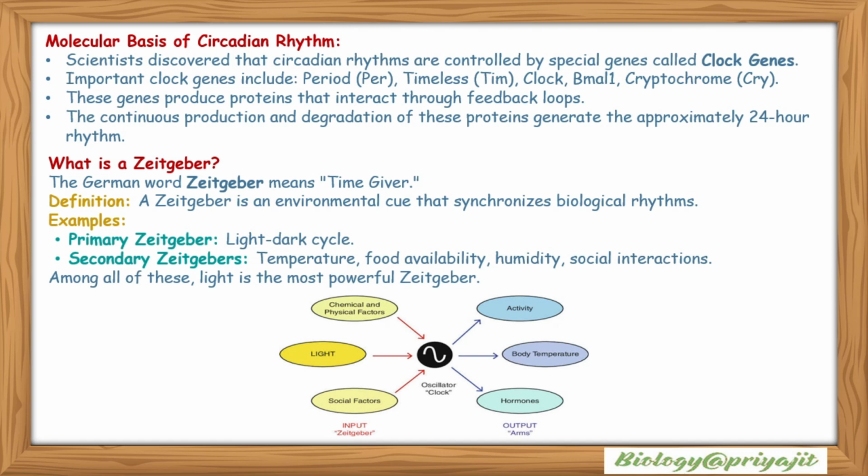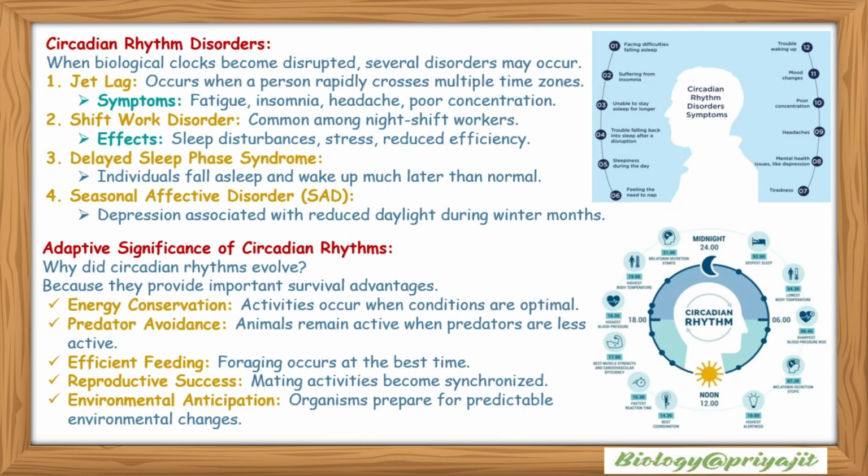What is Zeitgeber? The German word Zeitgeber means time giver. By definition, a Zeitgeber is an environmental cue that synchronizes biological rhythms. Examples: primary Zeitgeber, the light-dark cycle; secondary Zeitgebers, temperature, food availability, humidity, social interactions. Among all of these, light is the most powerful Zeitgeber.